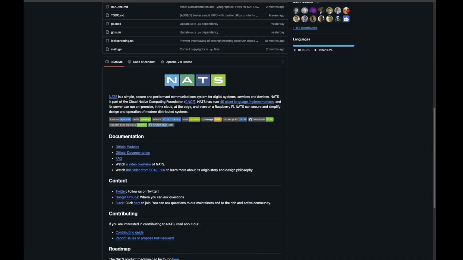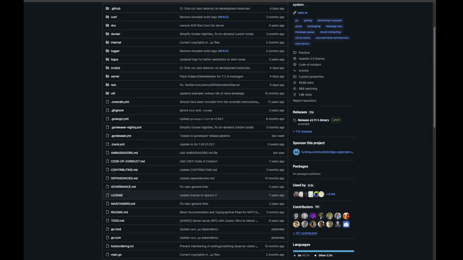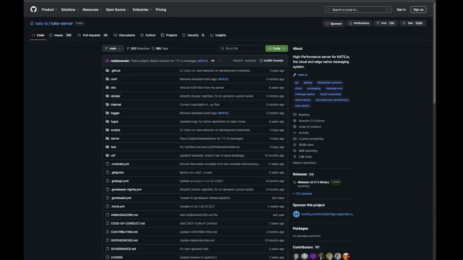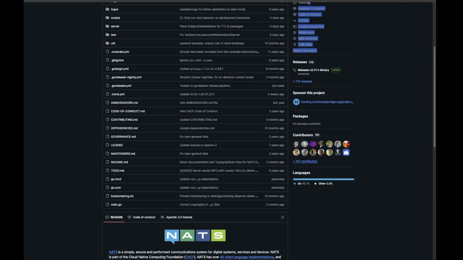So what do I want to say about this? It's a variety of languages. Is it written in Go or Rust? I can't remember. Actually, we can probably find out. Bang, Go.